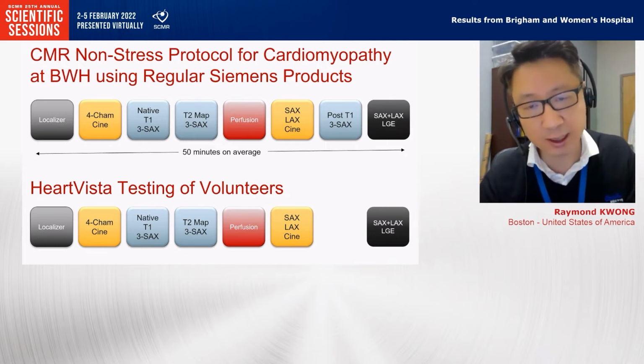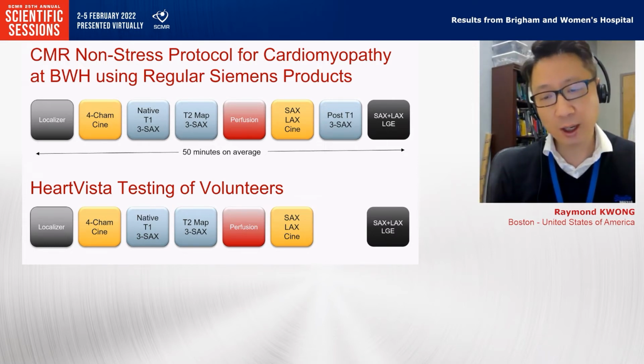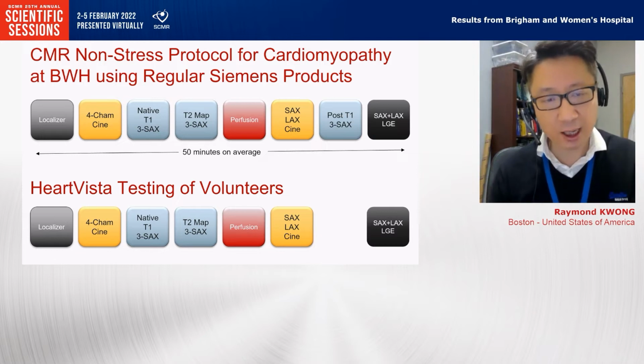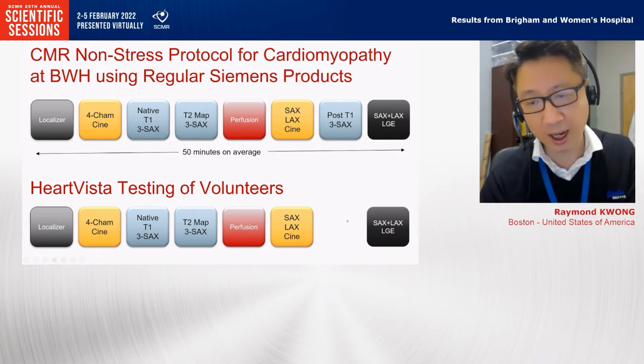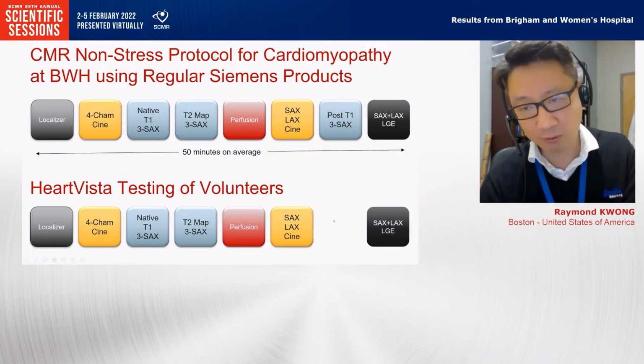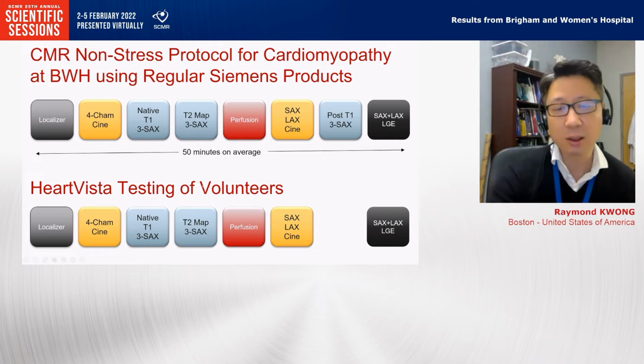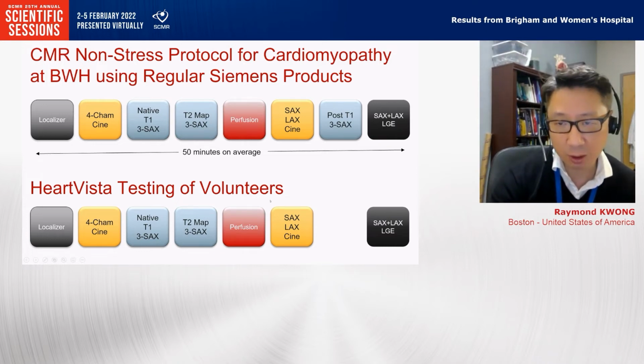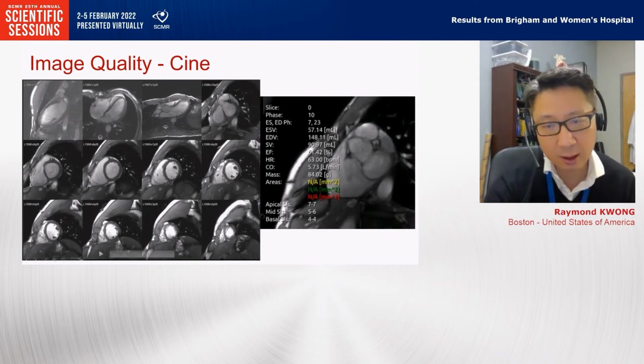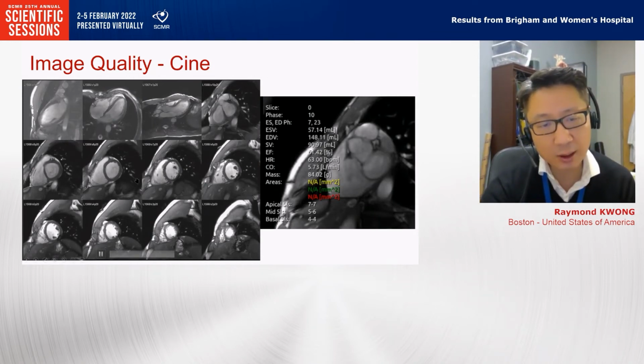Because we are only testing volunteers, we did not have the IRB approval to give contrast, so we skipped the post-contrast T1 mapping, but everything else is the same. So we tried to replicate the same sequence. Here's the typical image quality.